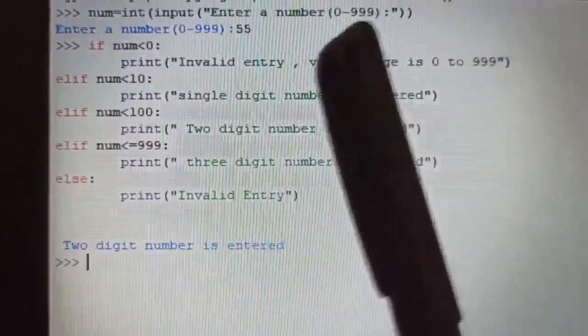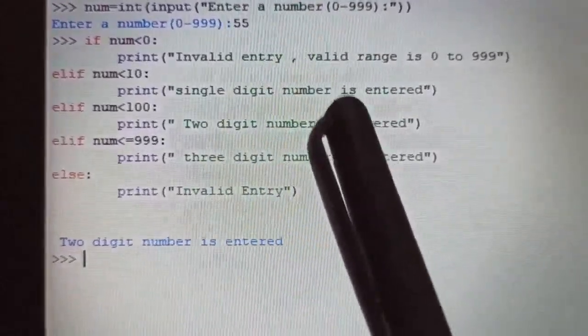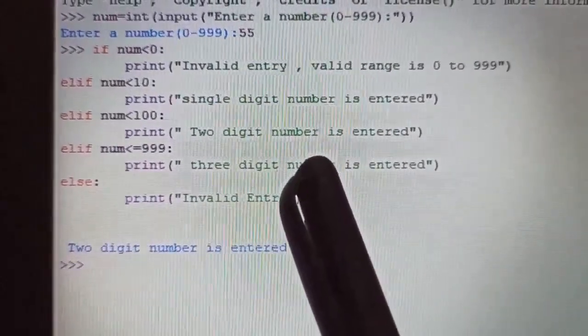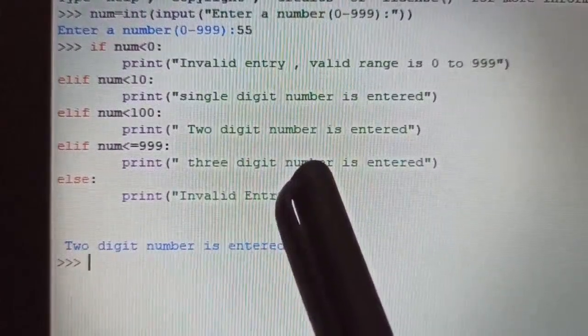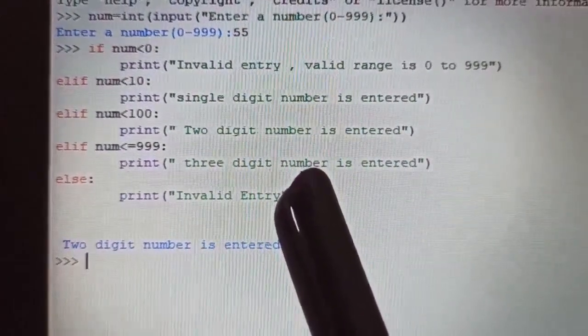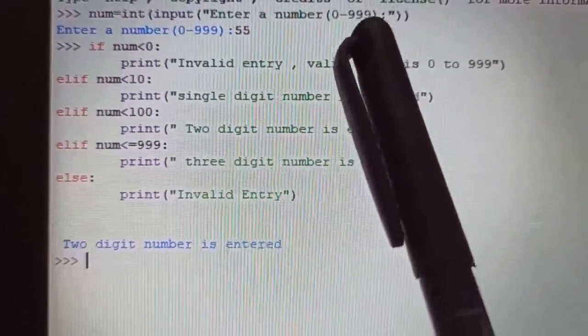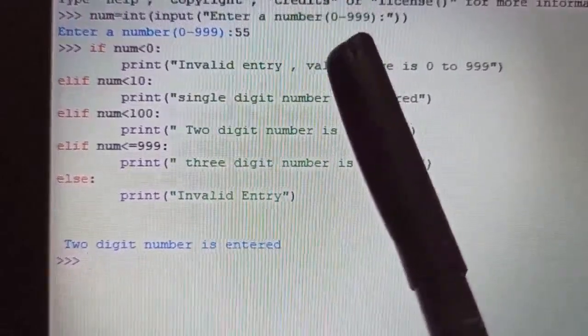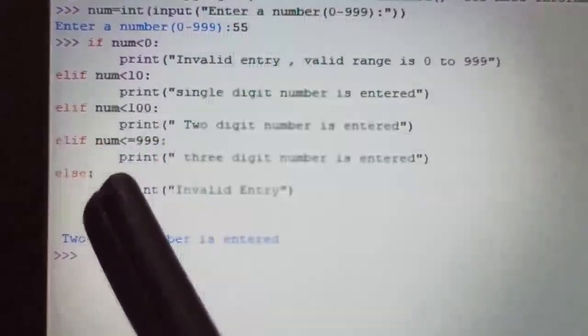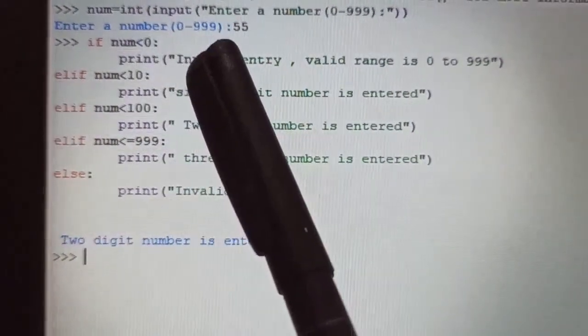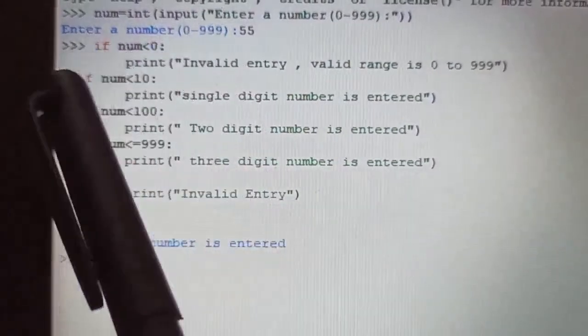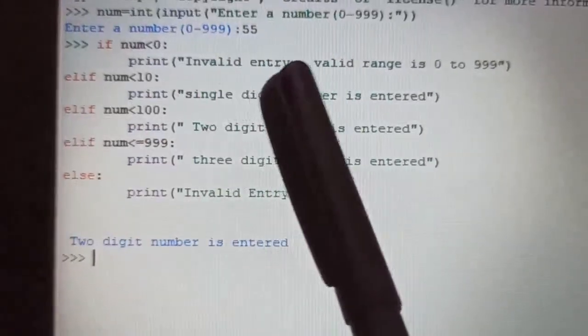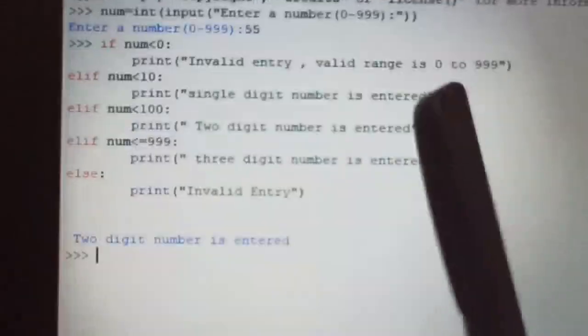Okay, so this is a program of if, elif, else. Clear? I hope this has been clear to you. In this I have already told you how to specify the range and how to use the if, elif condition. As this is a conditional statement, or you can say a compound statement, after that the indented statements will appear in this format. Clear, children?